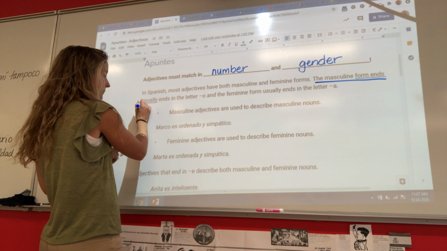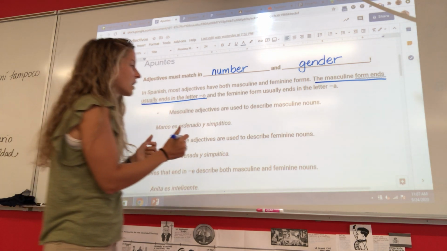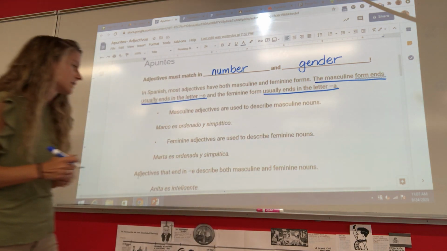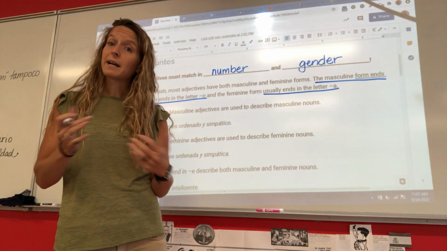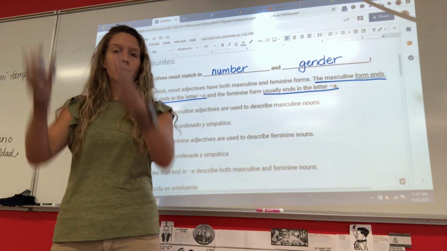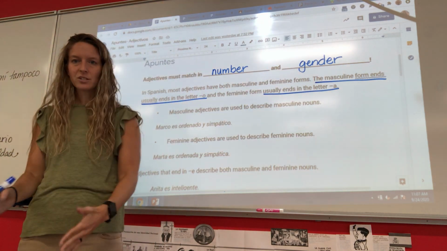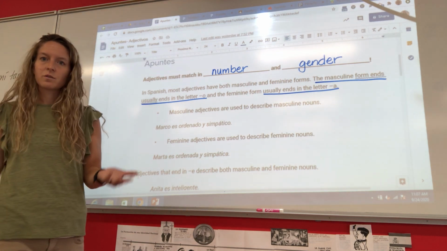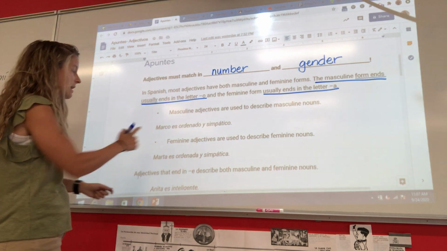So the masculine form usually ends in an O, okay? And the feminine form usually ends in the letter A. Masculine adjectives are used to describe masculine nouns, so we have to make sure that they match in gender, okay? Masculine, masculine. And feminine adjectives are used to describe feminine nouns. But let's look at an example of the masculine.